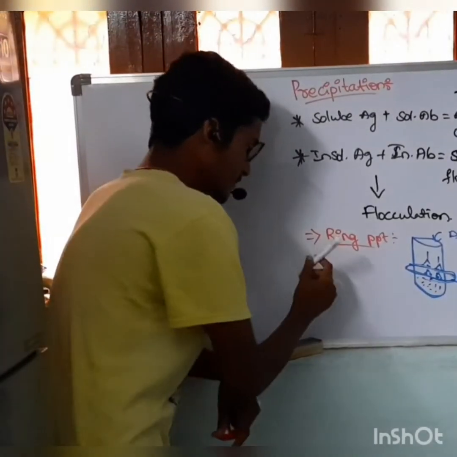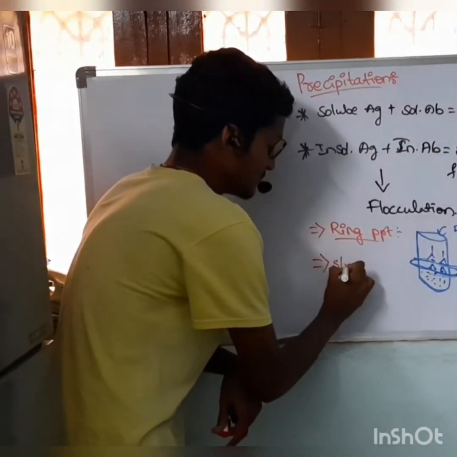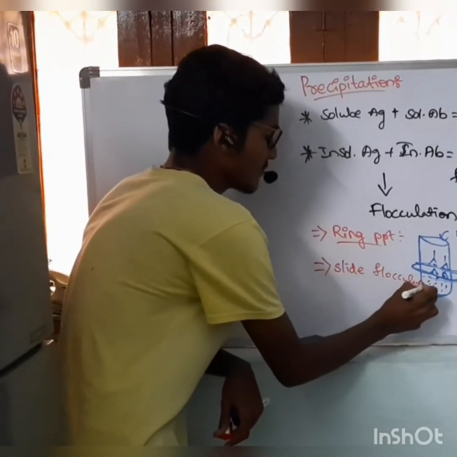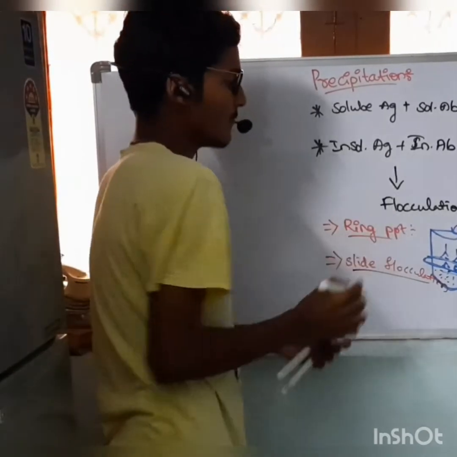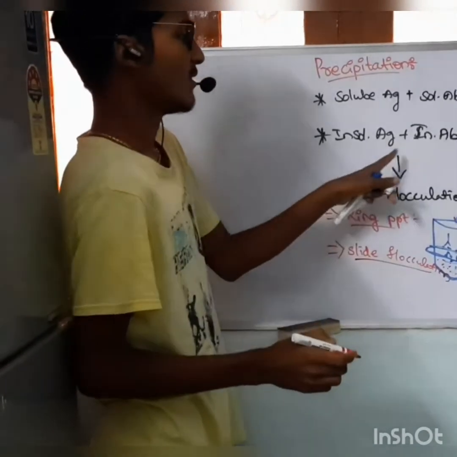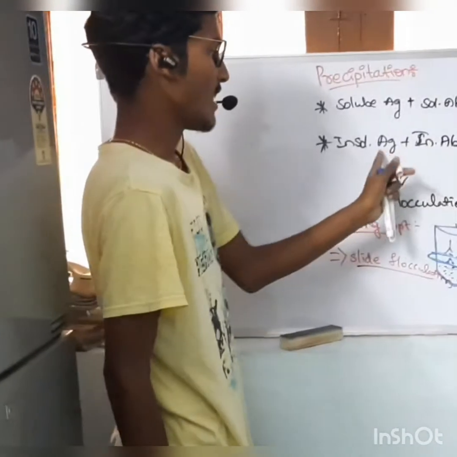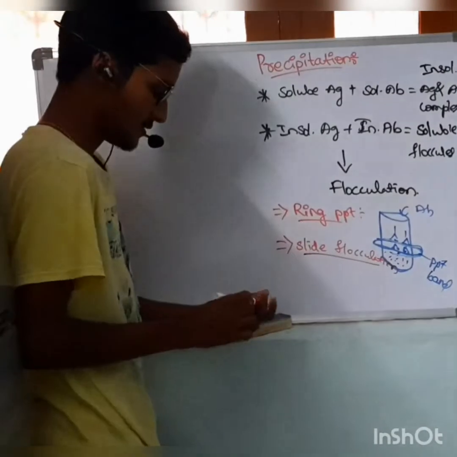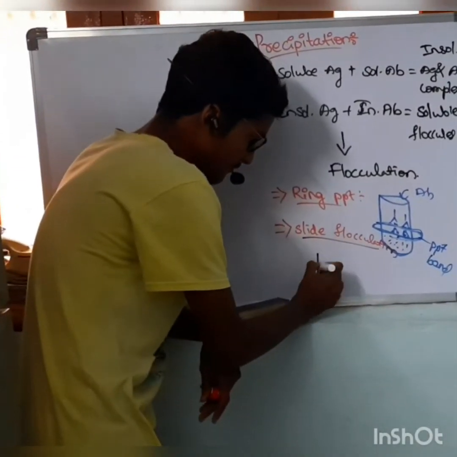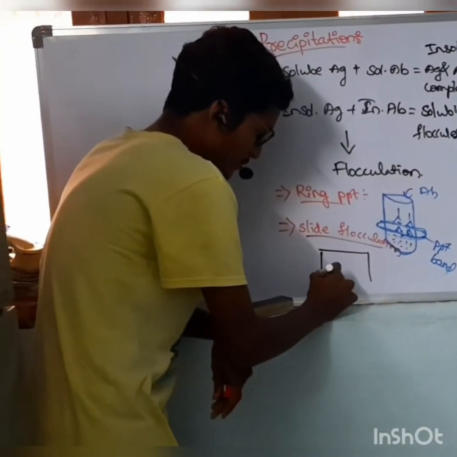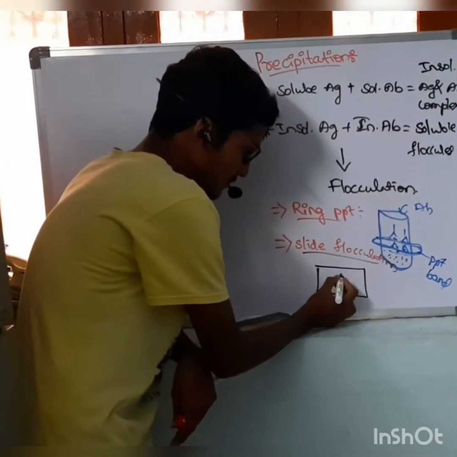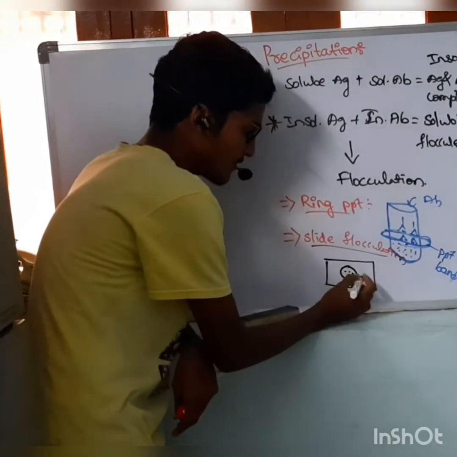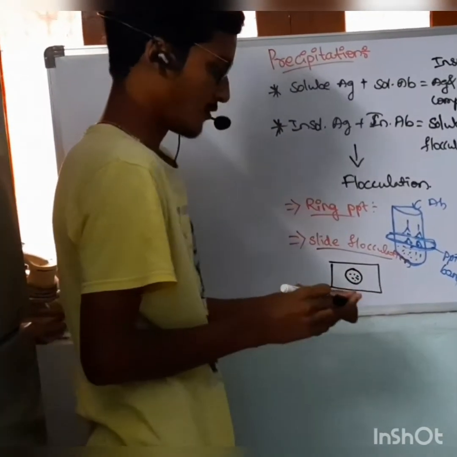Second one is slide flocculation. As we have discussed, what is meant by flocculation? Insoluble antigen and insoluble antibody react and form floccules, which is known as flocculation. Here a slide is taken. Antiserum is added and antibody is added, forming a floccule in it. It is known as slide flocculation.